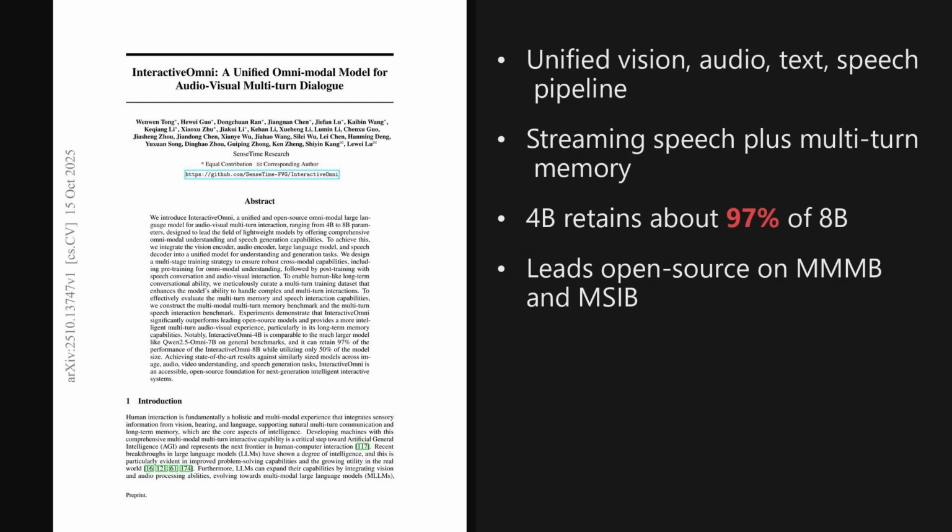Wrapping up, 2 takeaways stand out. A unified 4 to 8 billion parameter model delivers strong audio, vision, and speech dialogue with long-term memory, and the 4 billion version keeps about 97% of the 8 billion performance. The broader implication is practical. Open assistants that can run on leaner hardware and support truly conversational, streaming interaction.